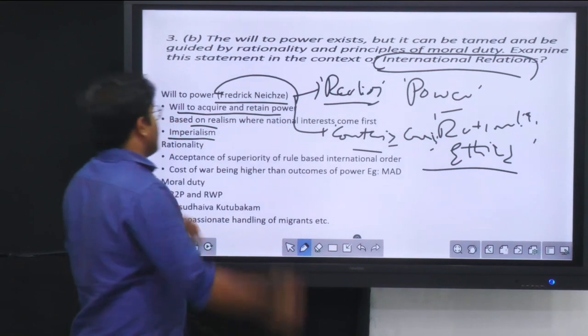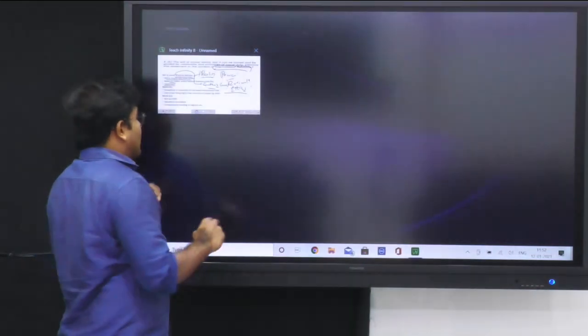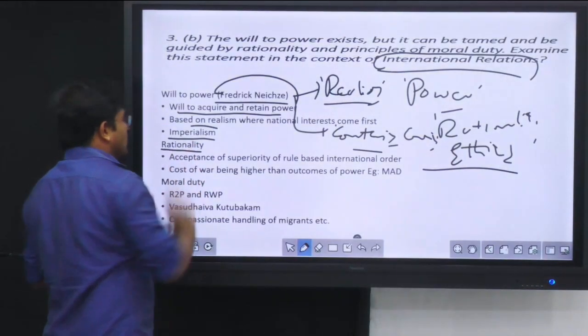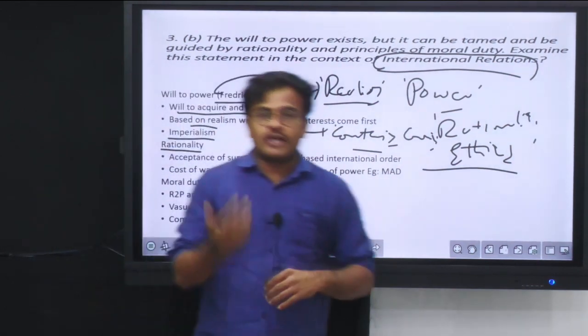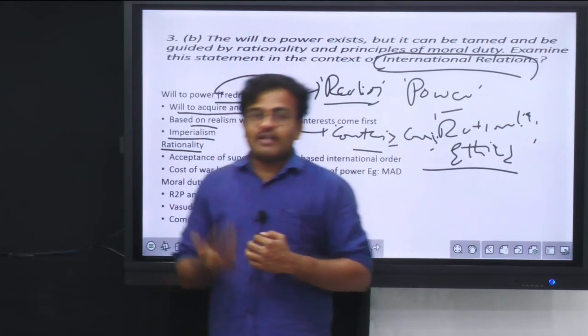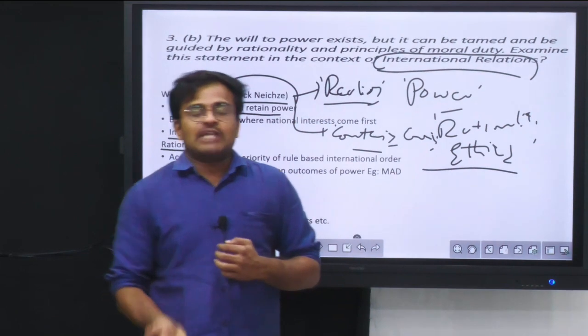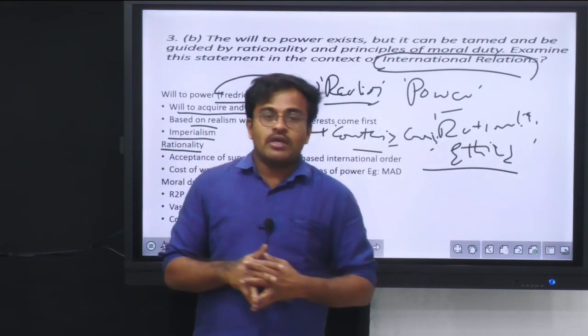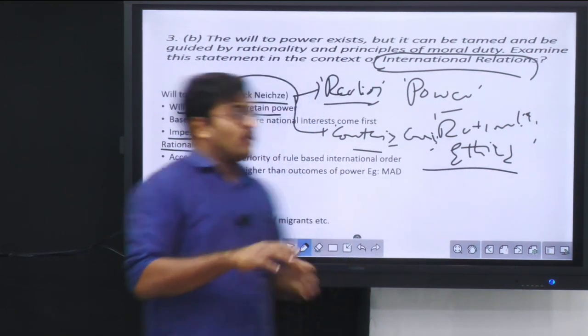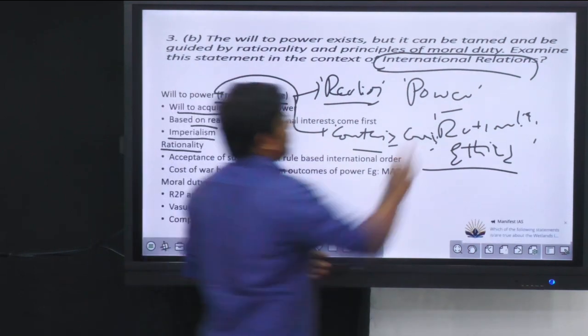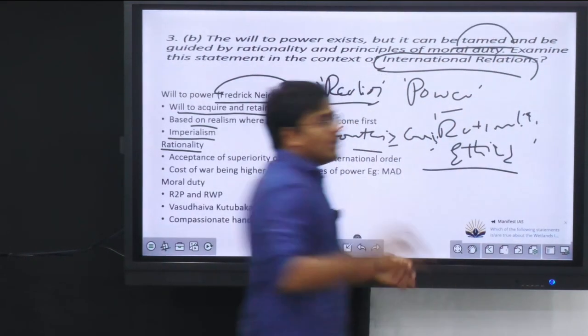Then after that, if you see how this will to power has to be balanced, because international relations have to be conducted on the basis of realism only, and that is will to power. You should make your country as powerful as possible, that is the main concept. Now, what they are saying is it has to be tamed. This will to power has to be regulated by some principles.